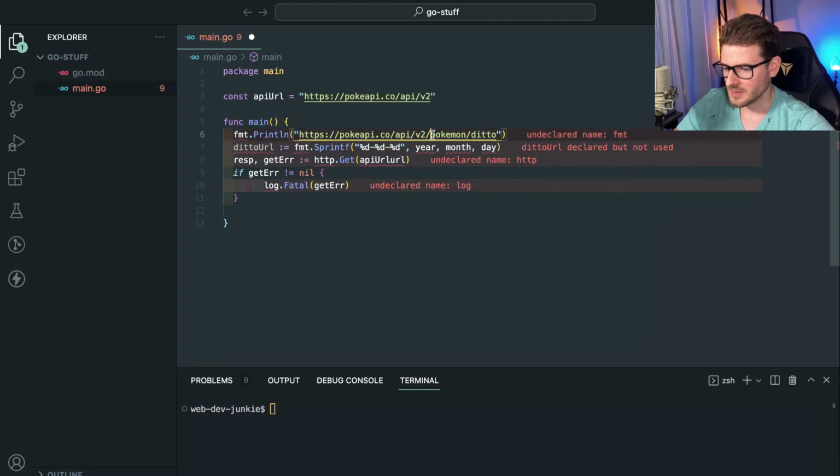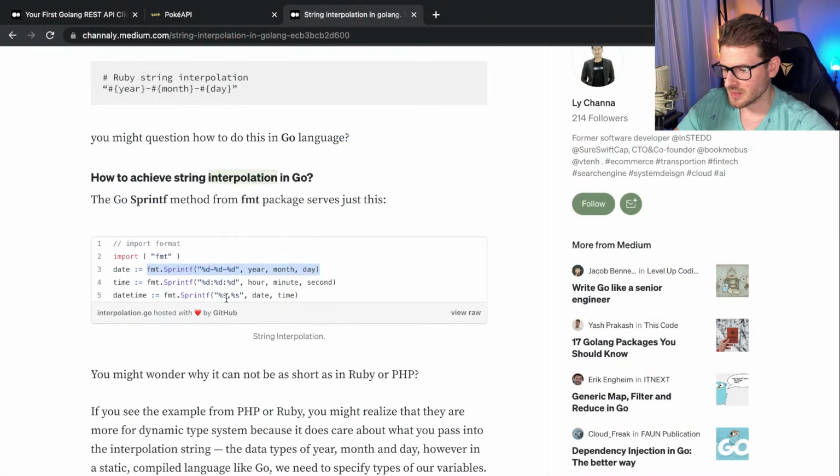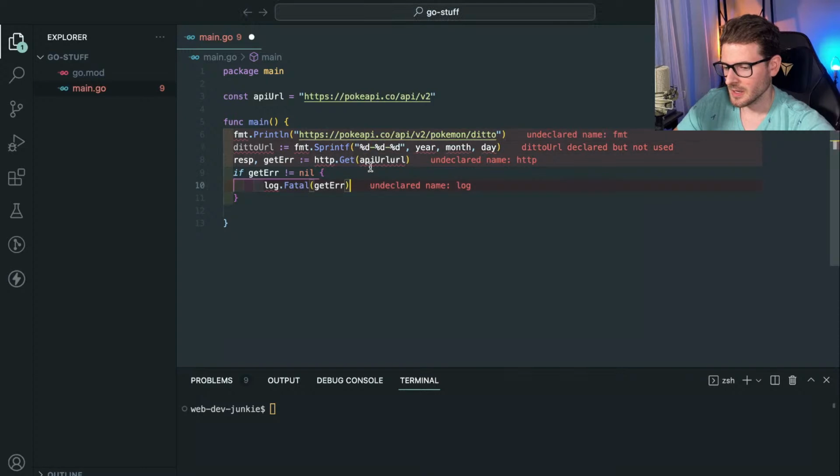And we want to hit percent. Is %d, is that for, it's probably for number, right? Can I just use s? Yeah, I can use s for strings, right? So I want to hit this URL followed by a slash followed by Pokemon